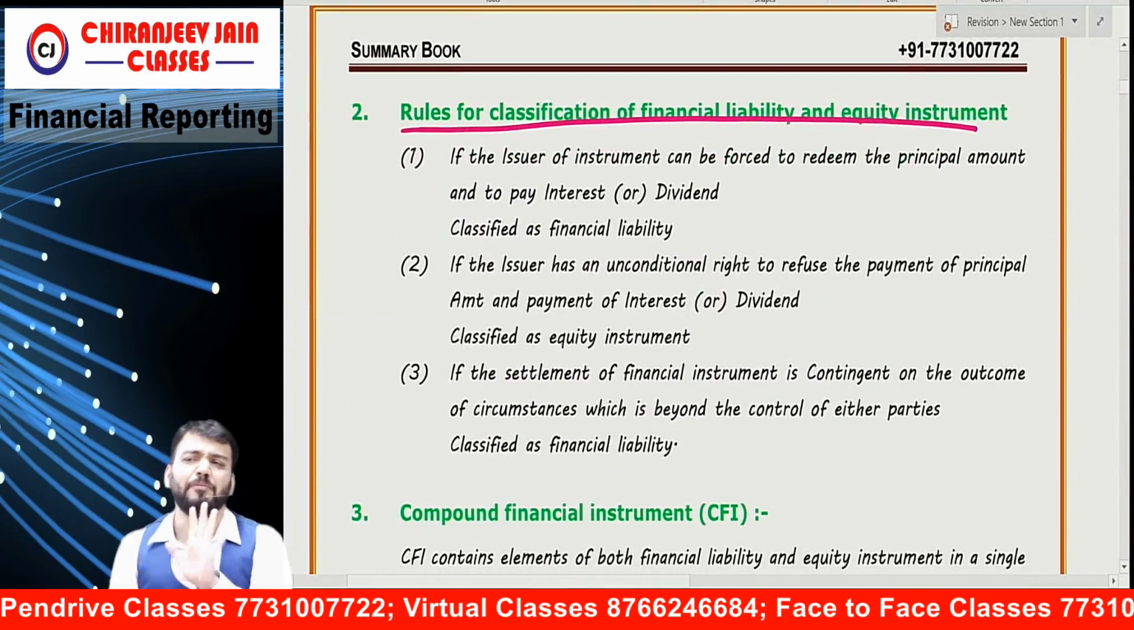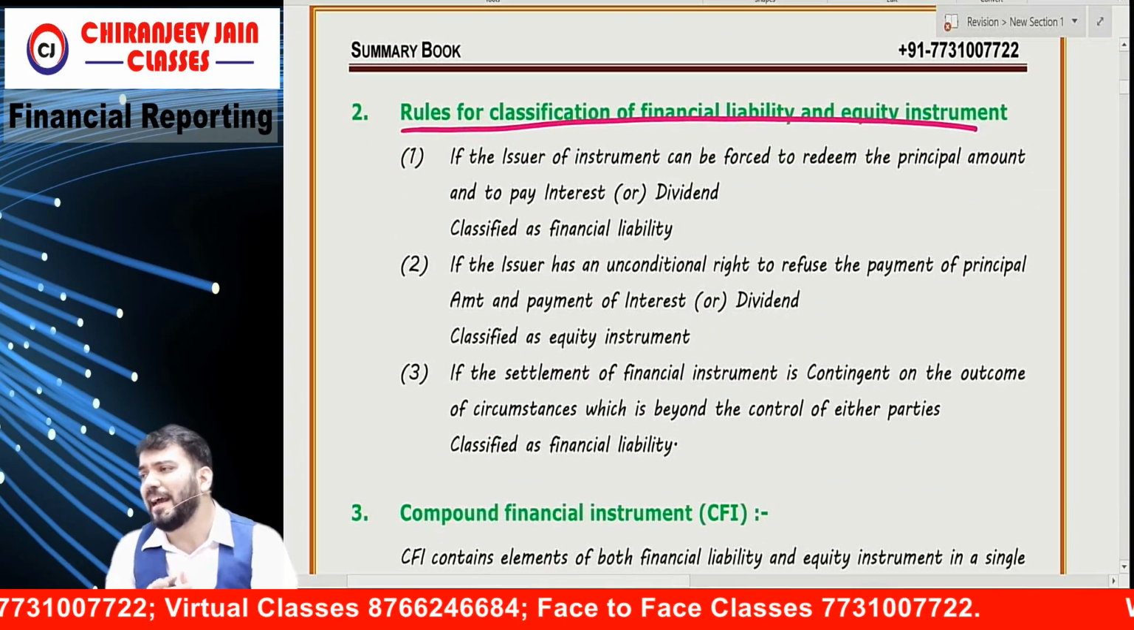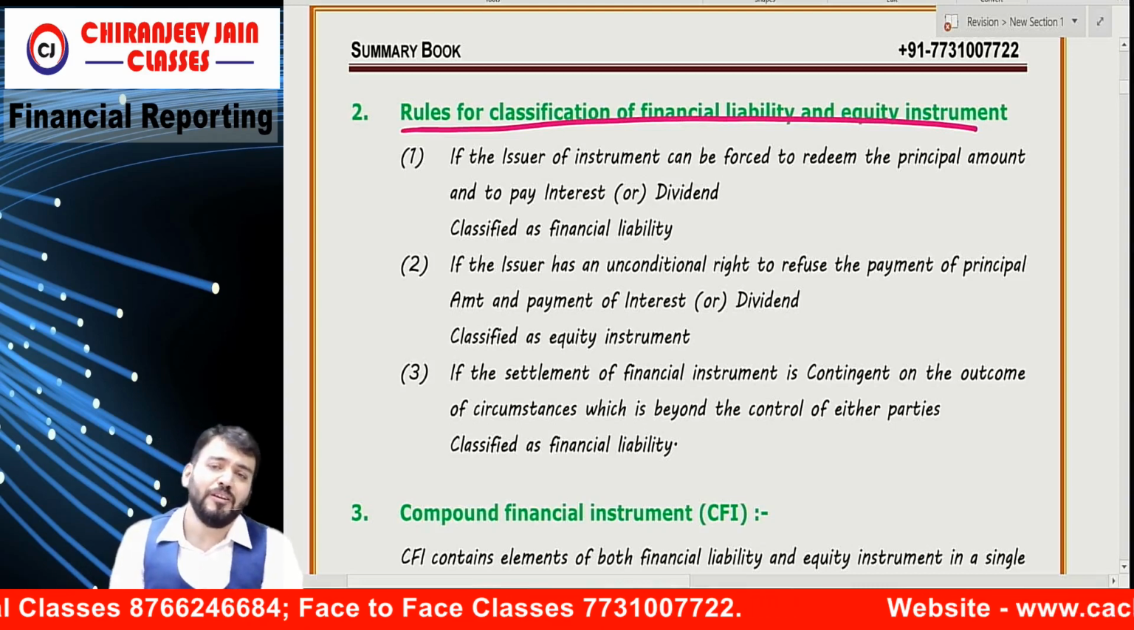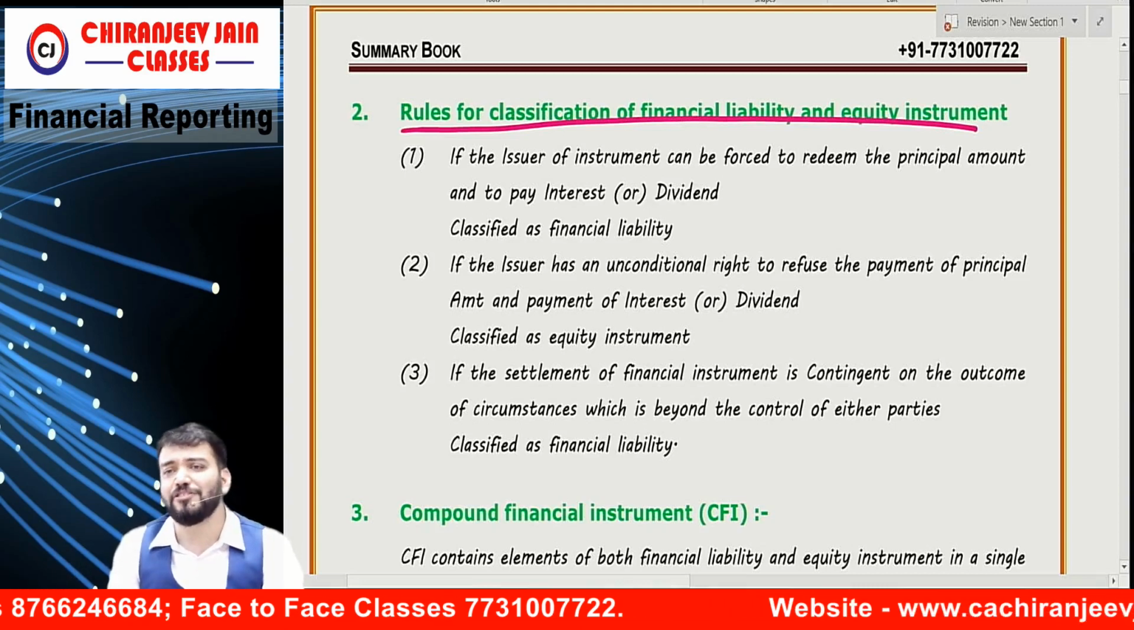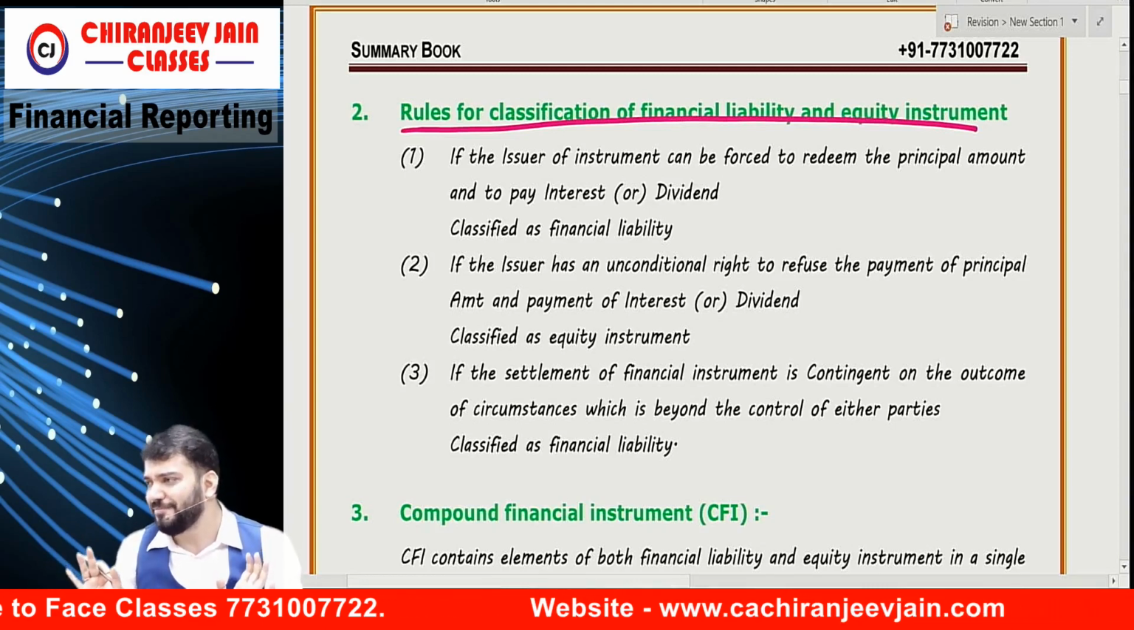In simple words, if there is any contractual obligation to pay cash, it is a financial liability. If suppose I receive some amount, but there is no contractual obligation to pay that amount, it becomes an equity instrument. In simple words, correct?